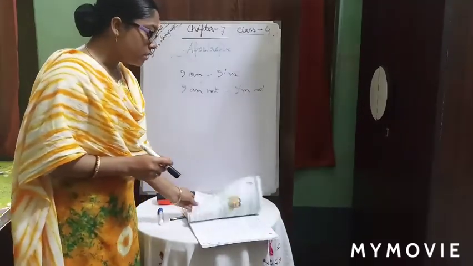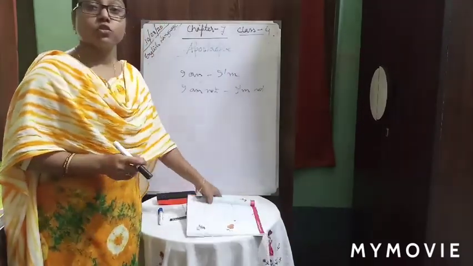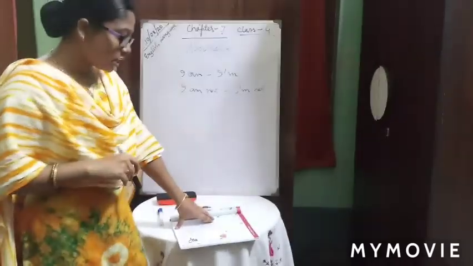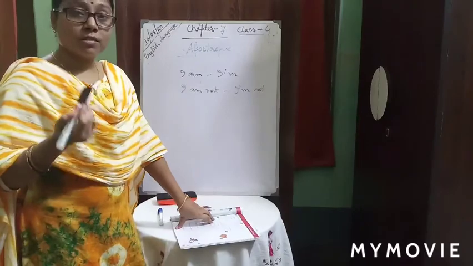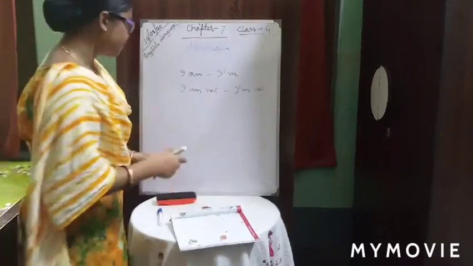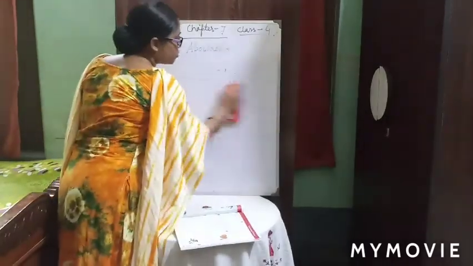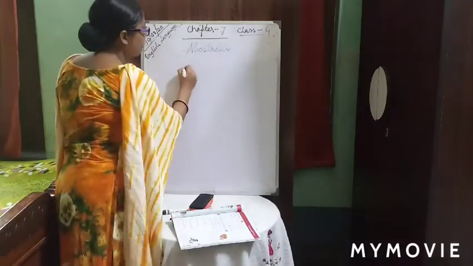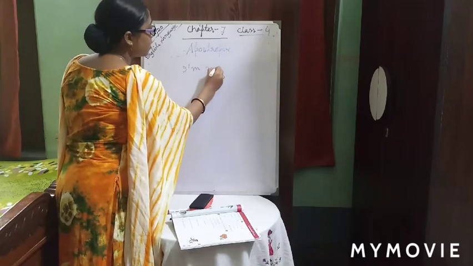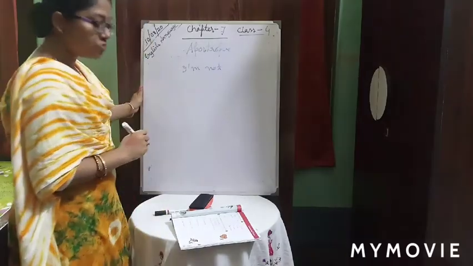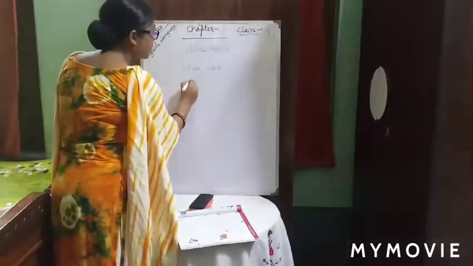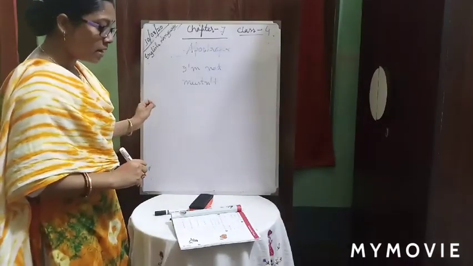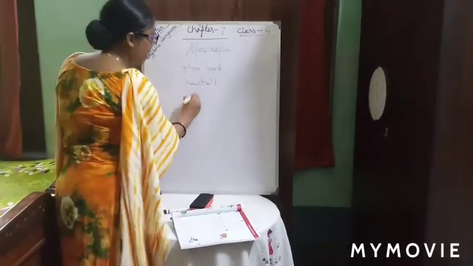Two exercises are given, we'll solve those. First one, you see cannot, that is can't. Second one, must not, it is mustn't, M-U-S-T. Better to write on the board so that you can understand properly. Number two, I am not. Already I have written, it will be I am not. Number three, must not, so it will be mustn't. Then I am, so it will be I'm only.